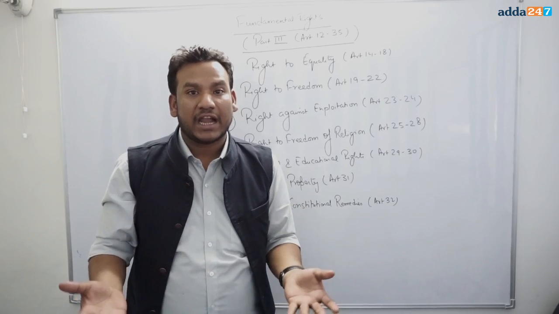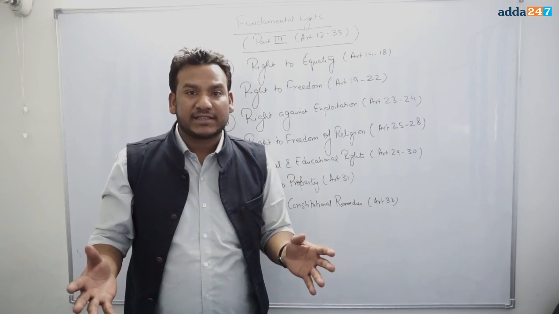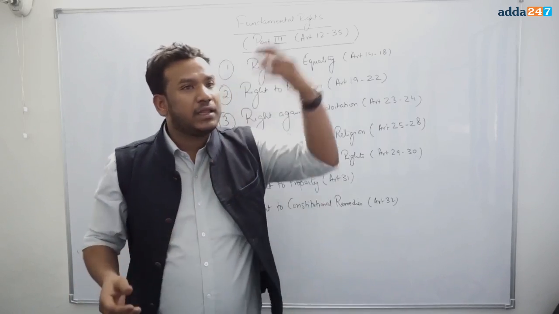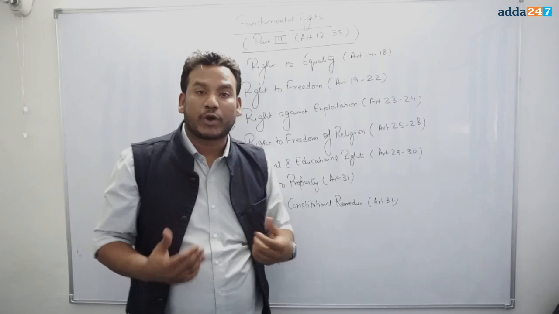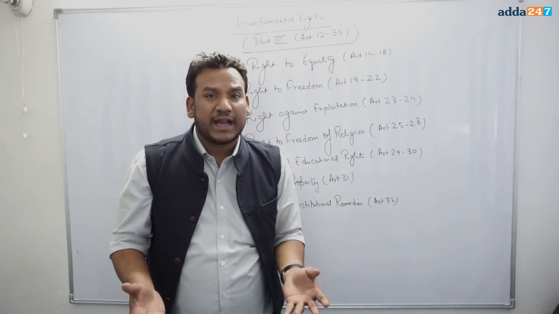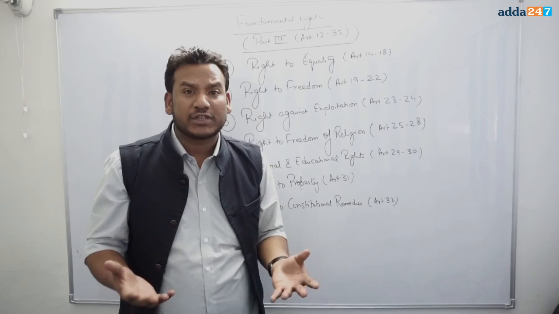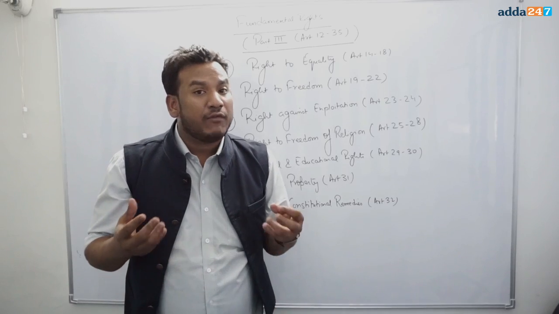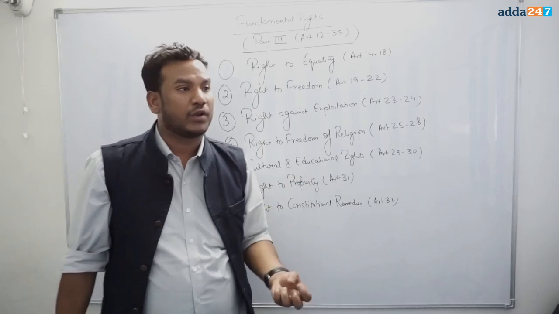When the government acquires the land, the people say it is a right to property, and they move to the Supreme Court and say it is a violation of the fundamental right to property. So when the government was acquiring the land of the people, it was violating the right to property, the fundamental right mentioned in Article 31 of the Constitution.